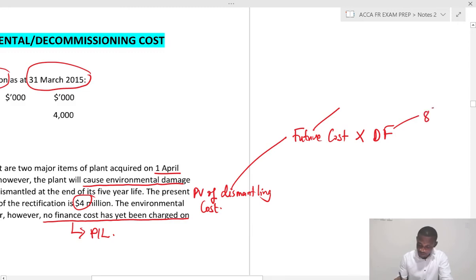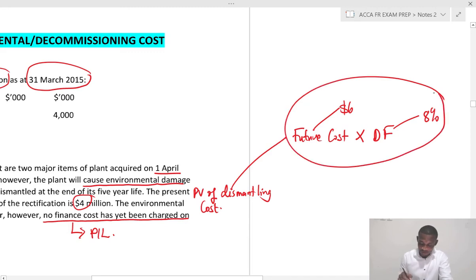So assuming that this was 6 million times the discount factor of 8% for the number of years, this would give you the 4 million. So let's say that if the future cost were 6 million times 1 over 1.08 raised to power 5, that becomes the discount factor.